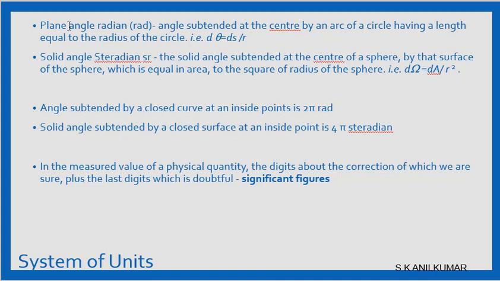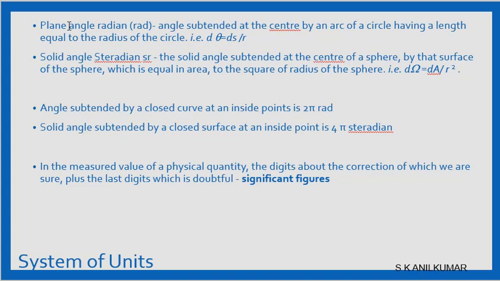Now we have something called solid angle. For the plane angle the unit is the radian. For solid angle it is the steradian, measured in sr. It is the solid angle subtended at the center of a sphere, not the angle subtended by an arc. It is the solid angle subtended at the center of a sphere by that surface of the sphere which is equal in area to the square of the radius. There we had equal in radius; here we have equal in area to r squared. So it is dA by r squared, where A is the area.